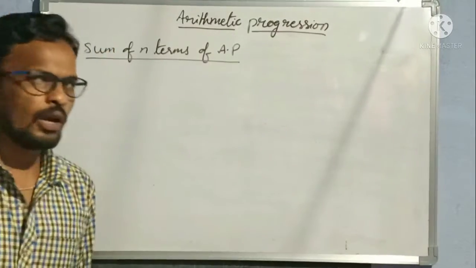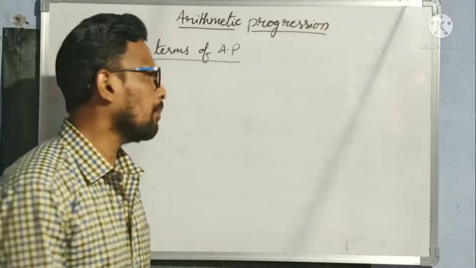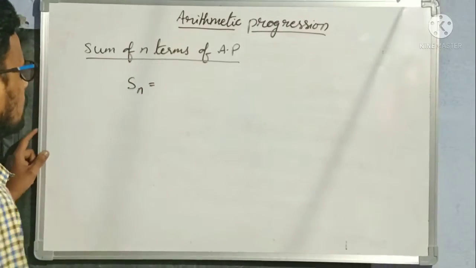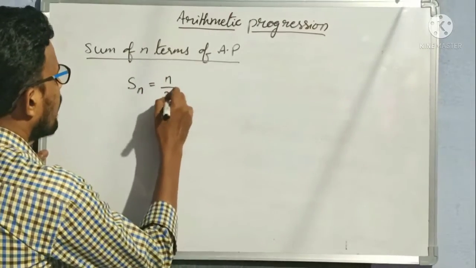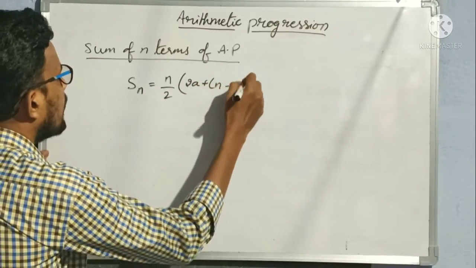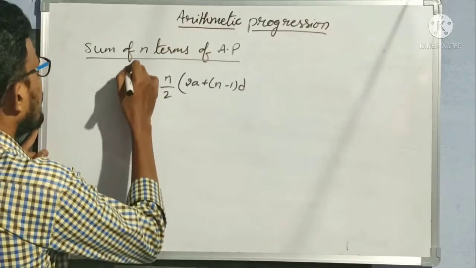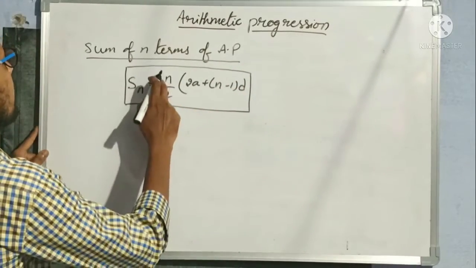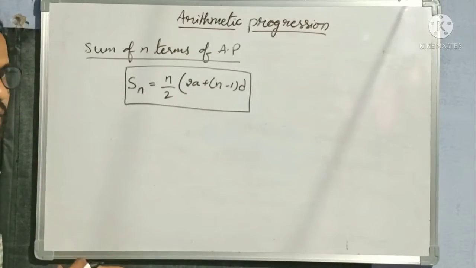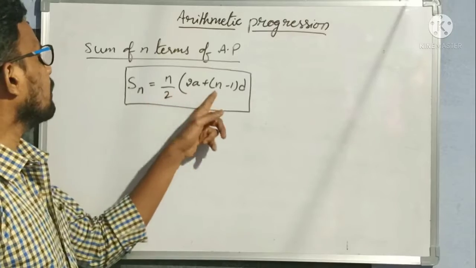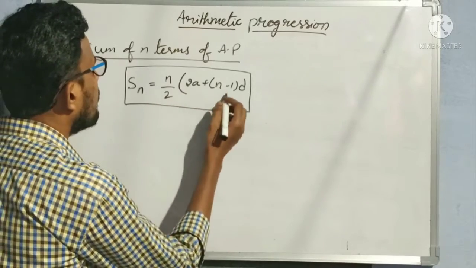Okay. So how to find out the sum of n terms of an AP? We denote this as Sn, and we have one important formula: Sn is equal to n by 2 of 2a plus n minus 1 into d. Clear? This is when we know the number of terms in the AP.